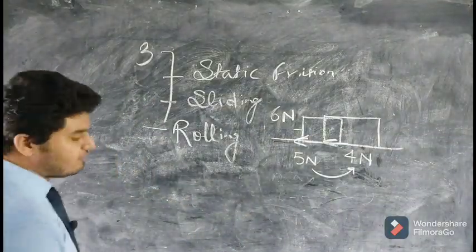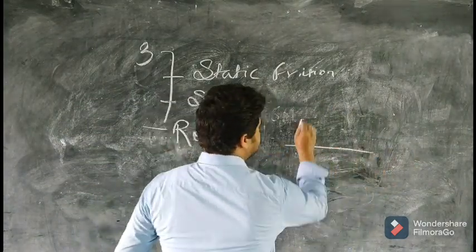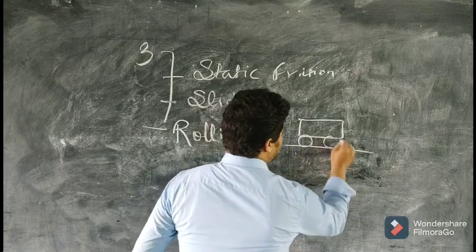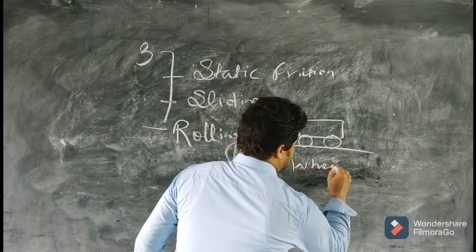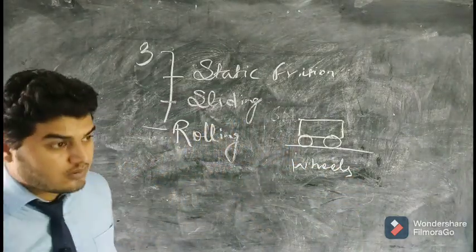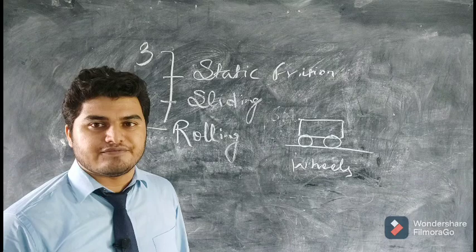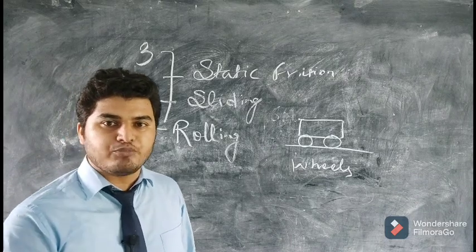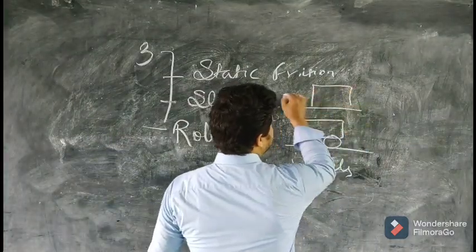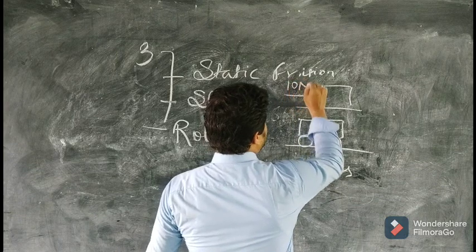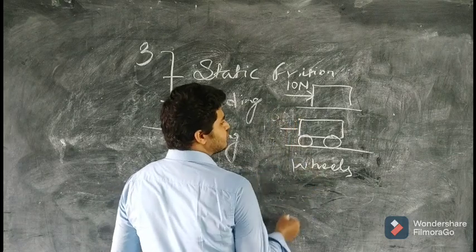Rolling friction is applied when we see that the surfaces are in contact with the help of wheels, or a roll surface, cylindrical surface, or wheel surface, curved surface. So at that point the friction value decreases. Earlier if you were applying a force of 10 Newton on the box to move it, when wheels are applied you will require lesser force. It will be easy to move the block.